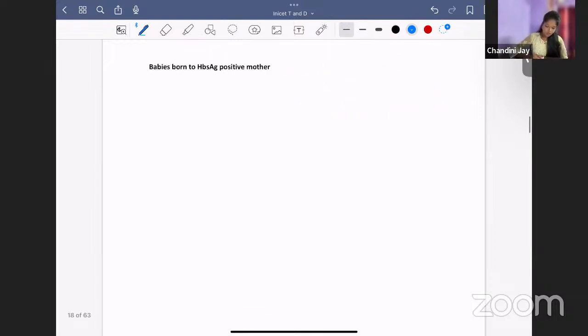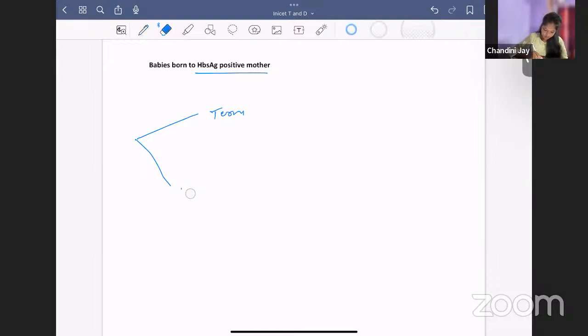One more scenario: baby born to a HBsAg positive mother. What to do? We divide the baby into term or preterm. For term babies, you give hepatitis B vaccine plus hepatitis B immunoglobulin.